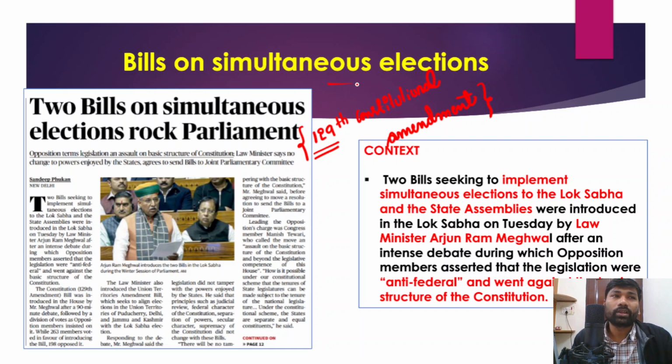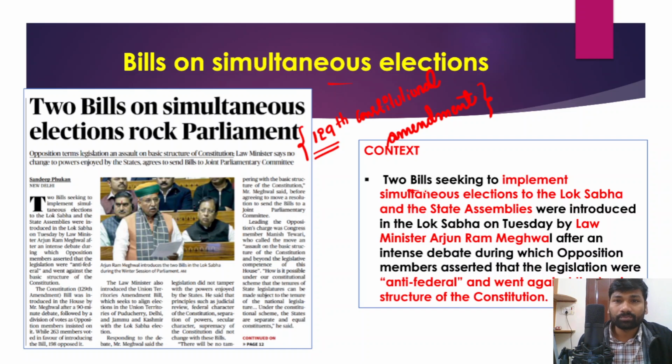Because when elections are conducted for different states at different periods of time, you need to deploy security forces, and that compromises the national security angle as well. So because of all these reasons, the central government has decided to hold simultaneous elections for both state legislative assemblies as well as the Lok Sabha. Now the context, I hope you have understood this.